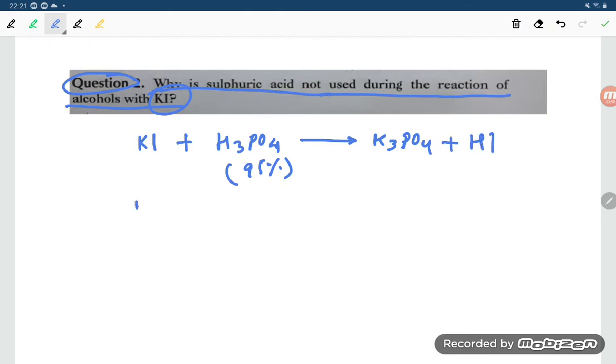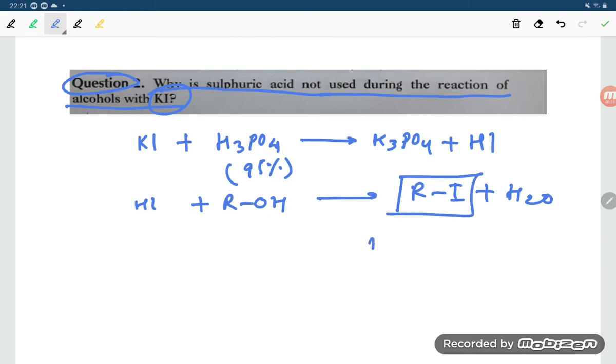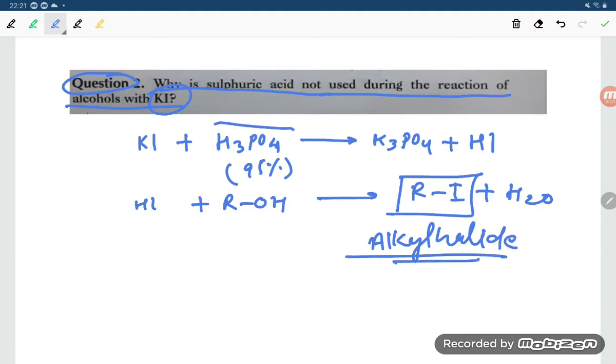This HI, what does it do, student? It reacts with the alcohol ROH. So what is it forming? It will form RI plus water. So what is forming? Alkyl halide. When you are using H3PO4, it forms alkyl halide.